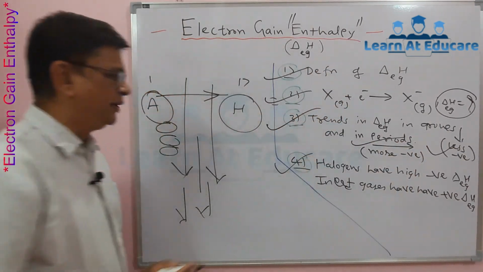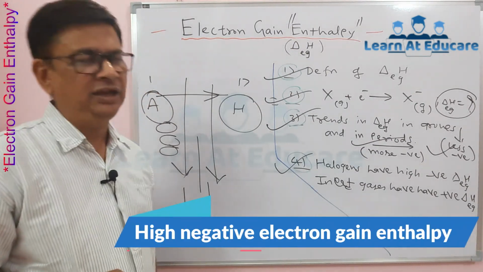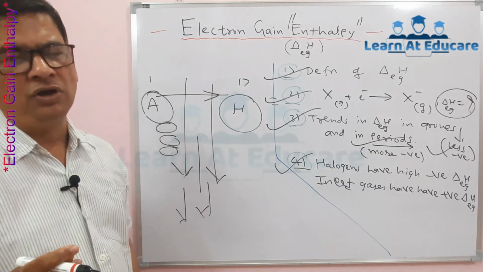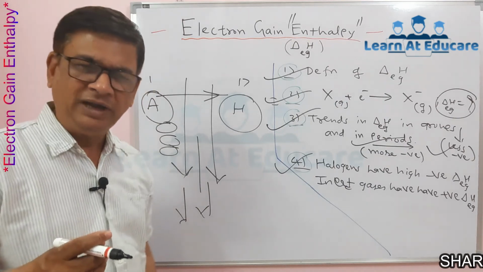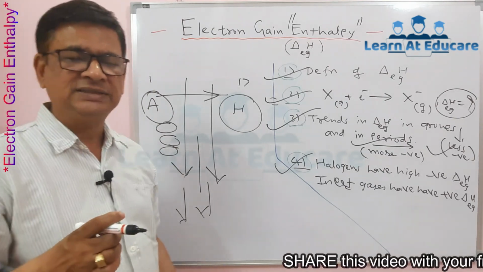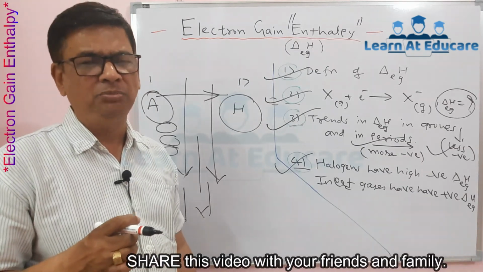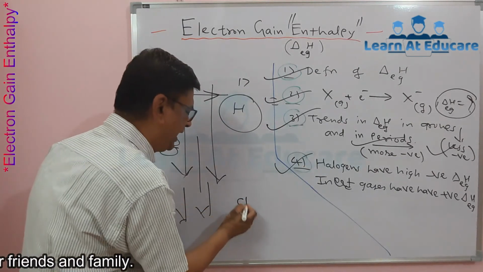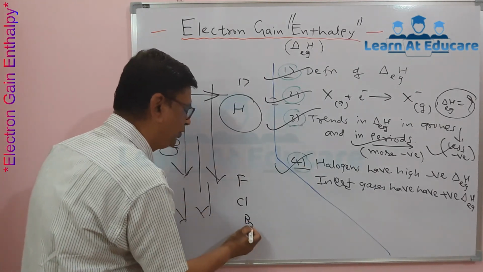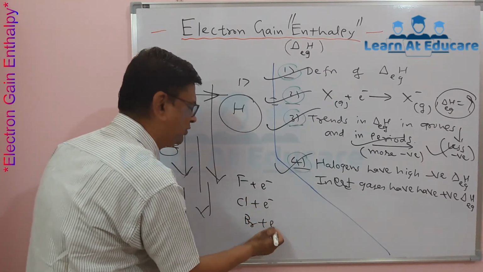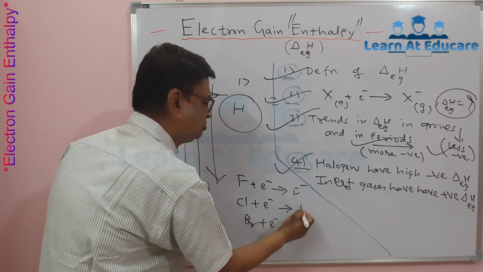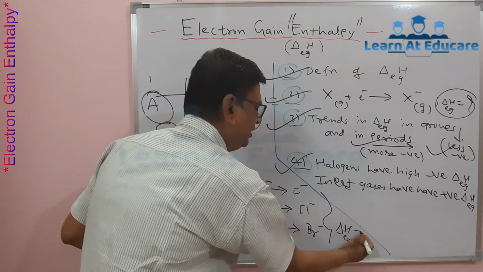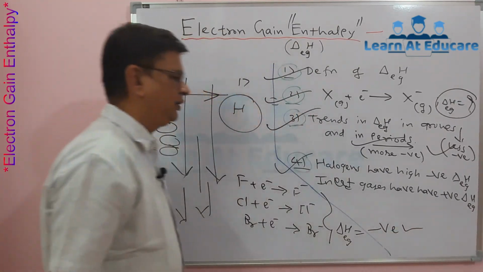Now, halogens have high negative electron gain enthalpy. This is because they require only one electron to complete the octet. We know they are already electronegative. They are in search of accepting an electron in order to complete the octet and become stable. That's why when any halogen element, for example fluorine, chlorine, or bromine, accepts an electron to become its respective negative ion, called an anion, there is high electron gain enthalpy, that is, a high negative value of electron gain enthalpy.